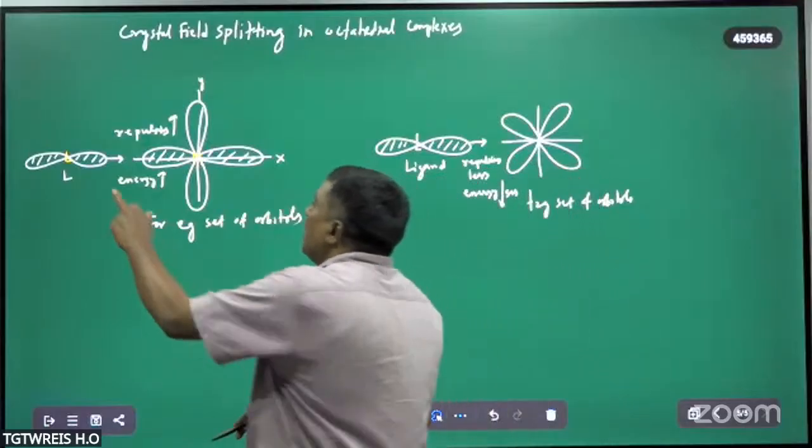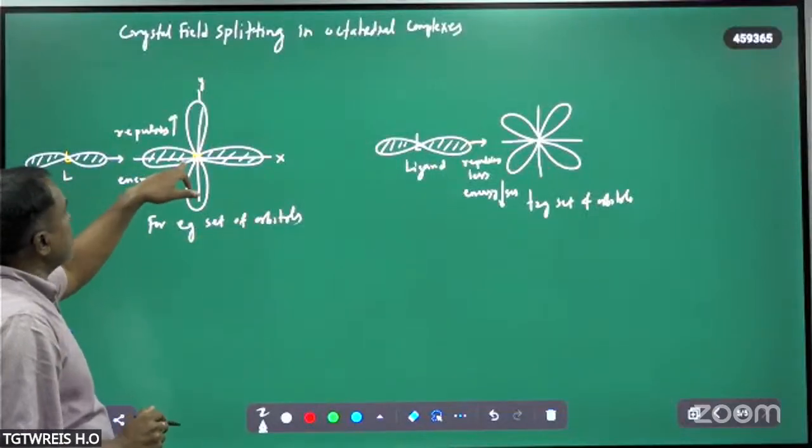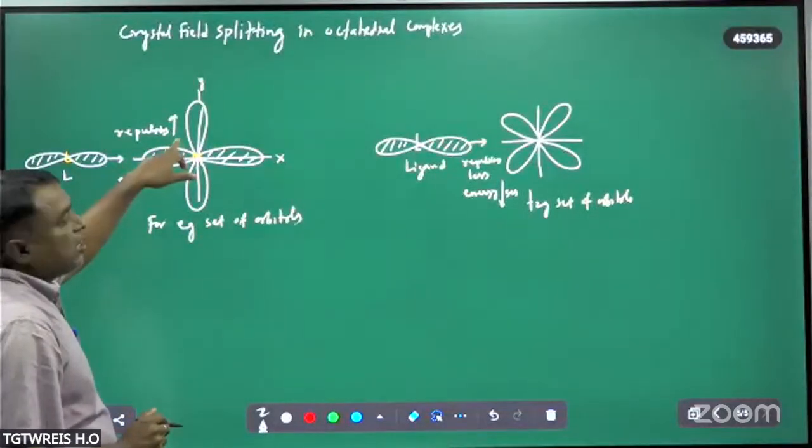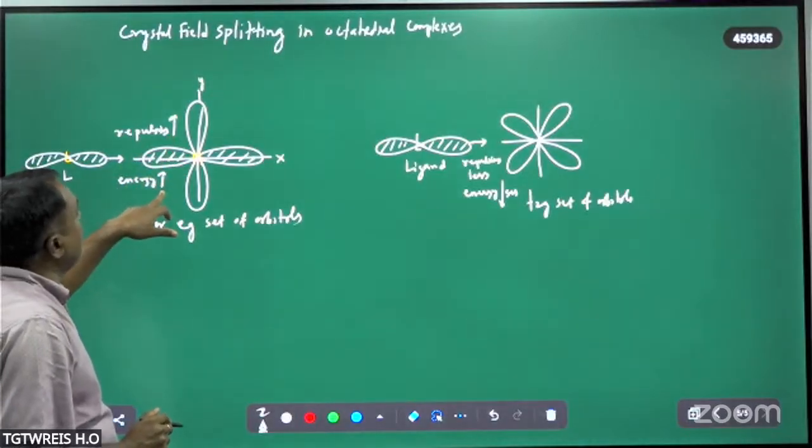Therefore, when ligands approach the eg set of orbitals along the axis, repulsion usually increases. Therefore, energy will be increased.